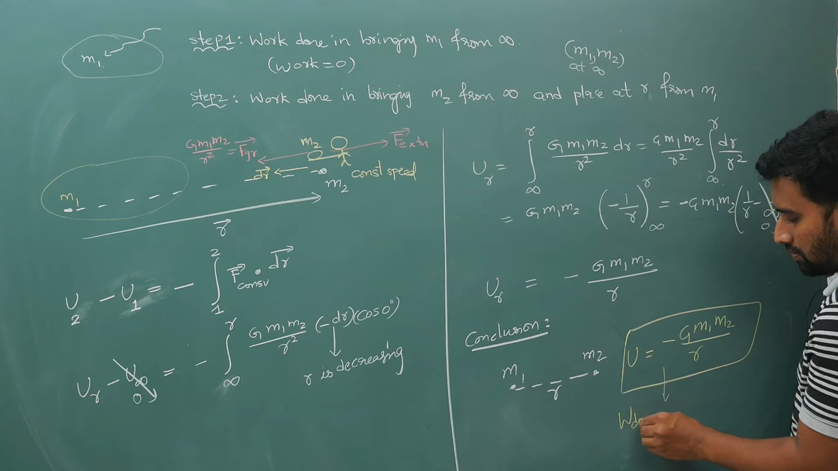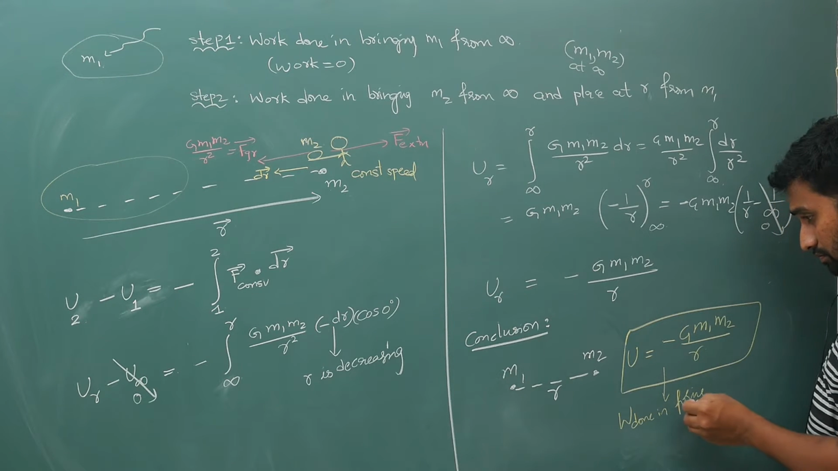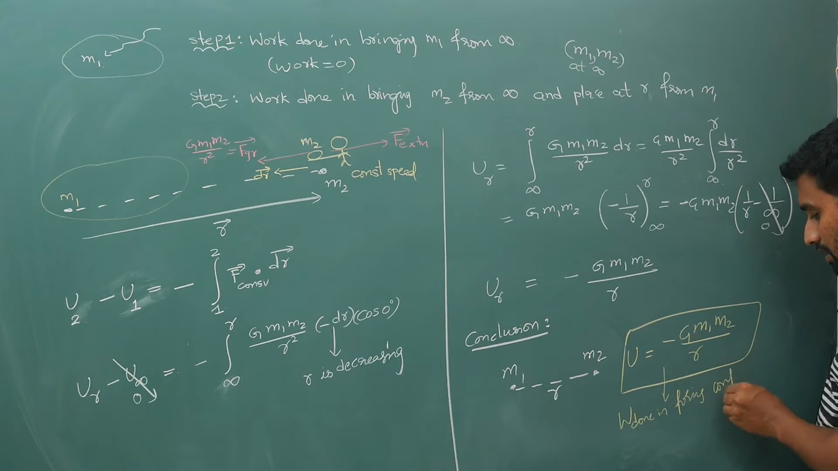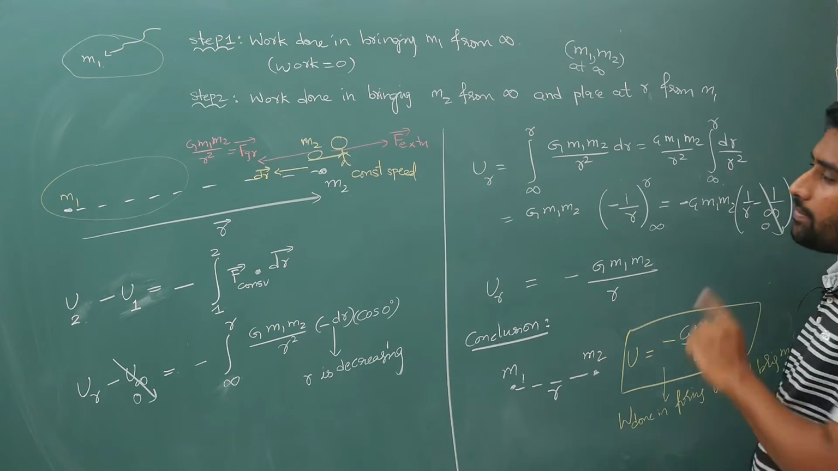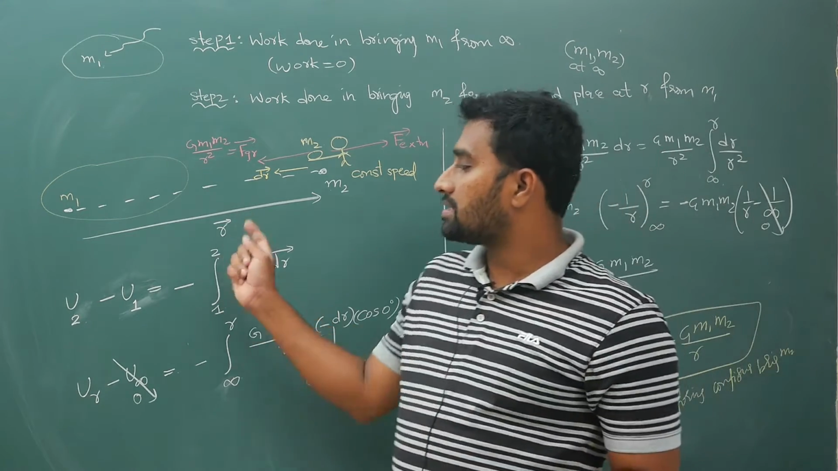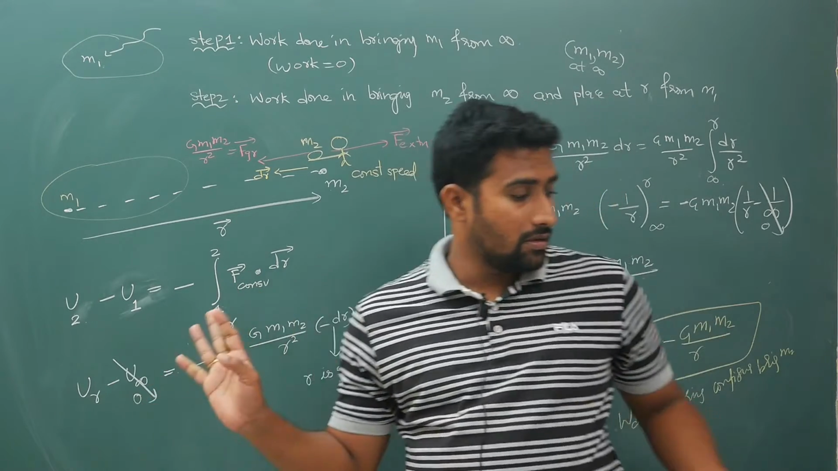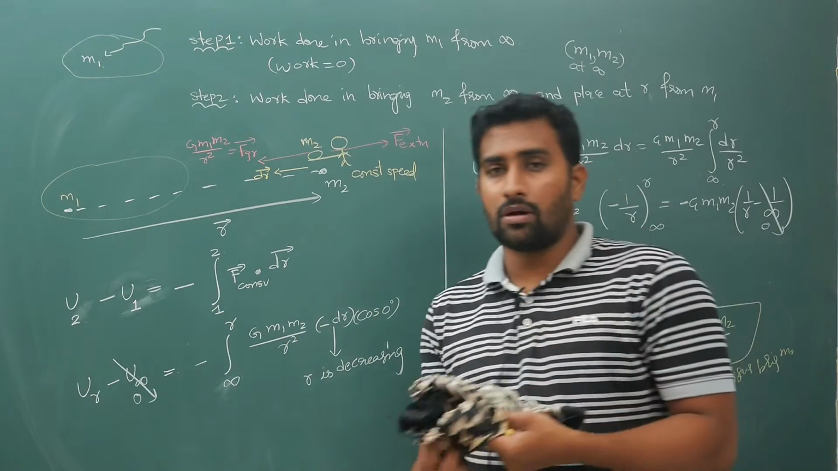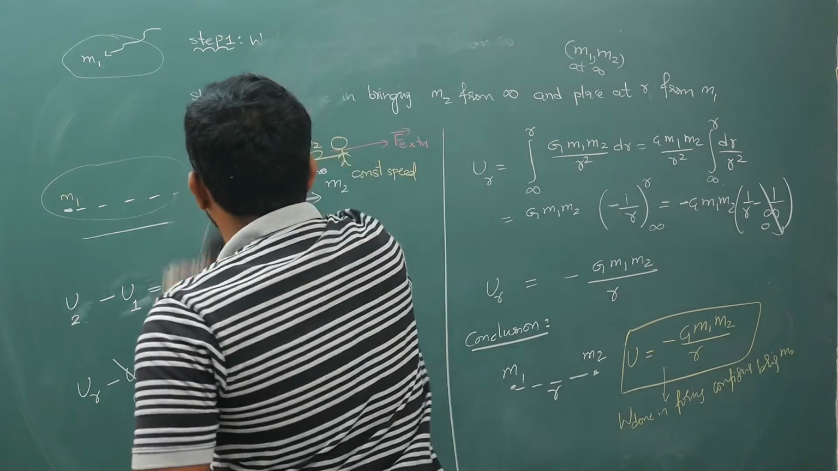Work done in forming the configuration, or bringing m2 from infinity and placing it at a distance r, this much work you will do. So this is your derivation. Pause the video clip, copy it down, I will continue further. Now let's go to the steps.